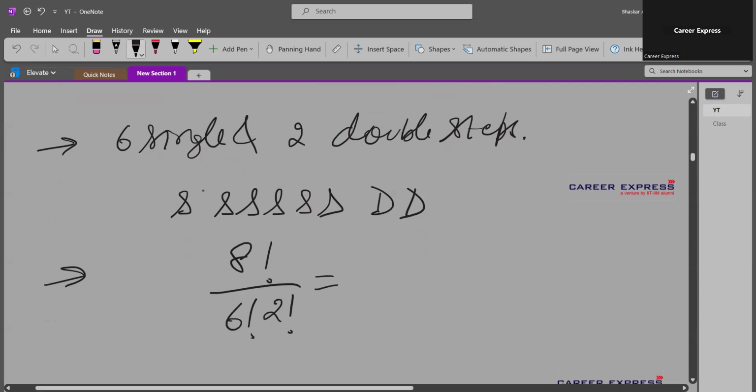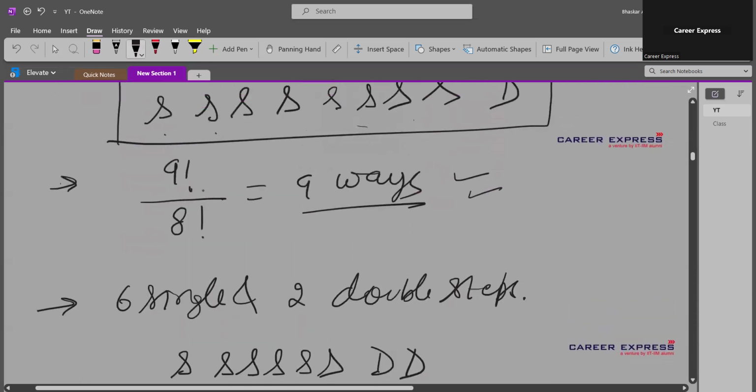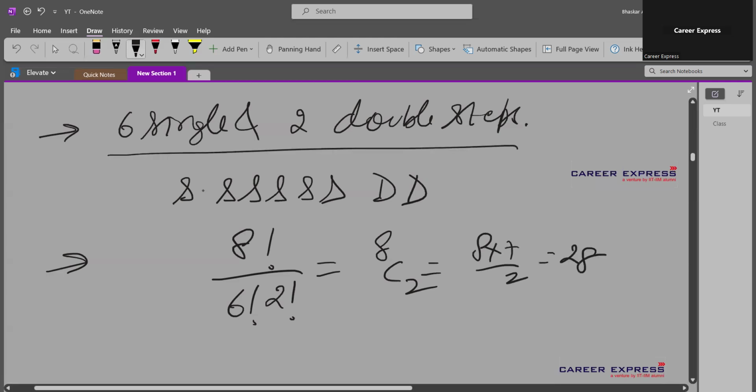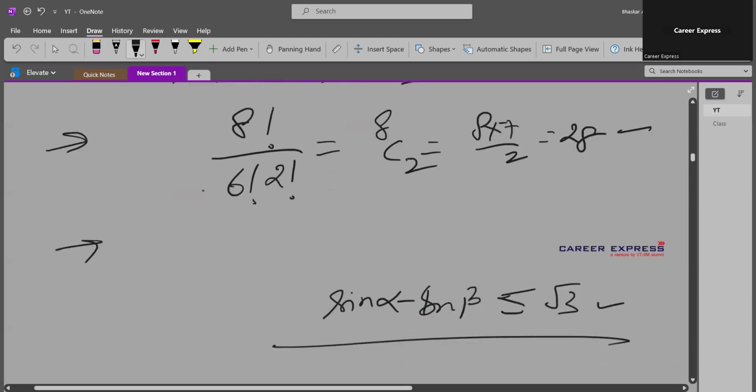So it is 8 factorial upon 6 factorial times 2 factorial, which is essentially 8C2 or 8C6. Earlier it was 9C8, which is 9 or 9C1. Here it is 8C2, which is 8 into 7 by 2, so the answer is 28. So 6 singles and 2 double steps can be done in 28 ways.